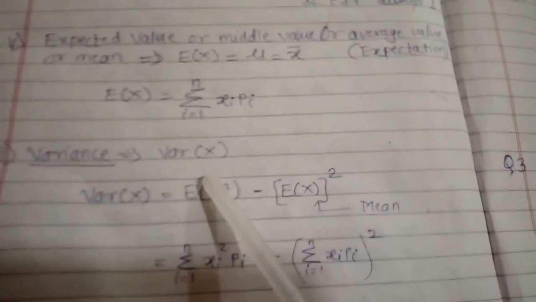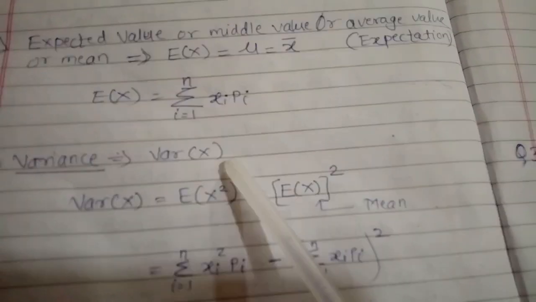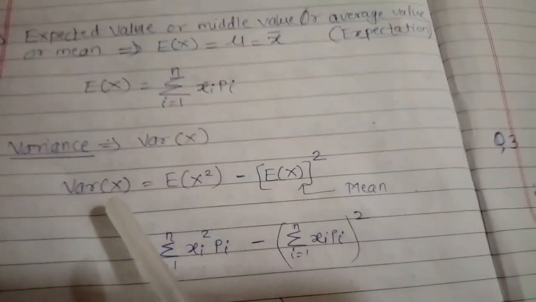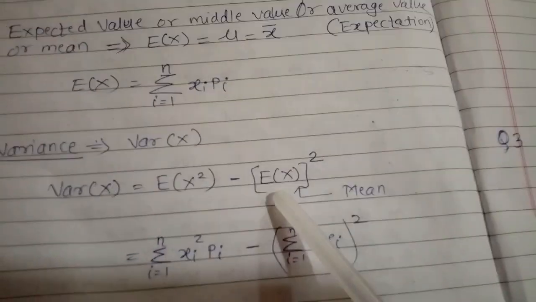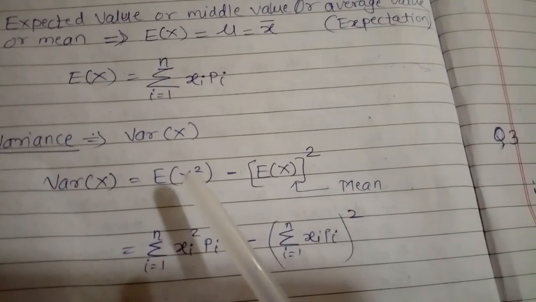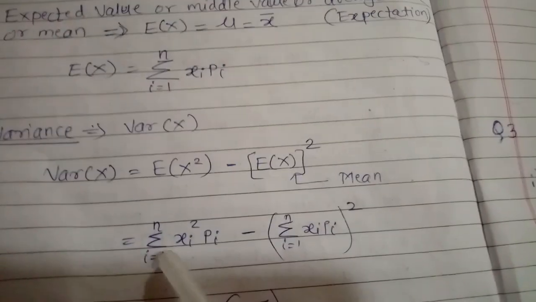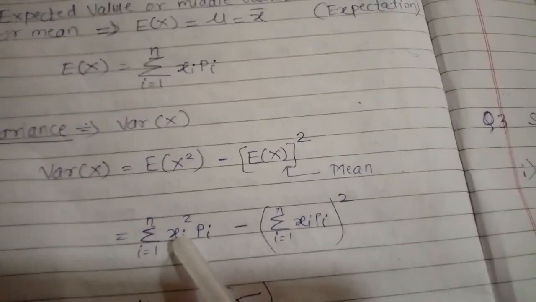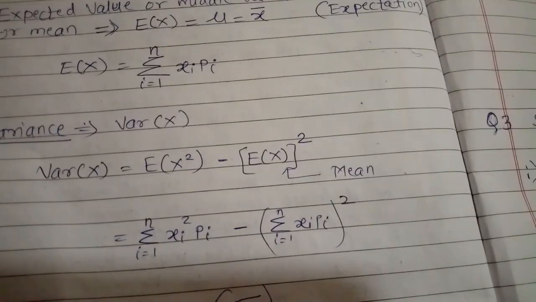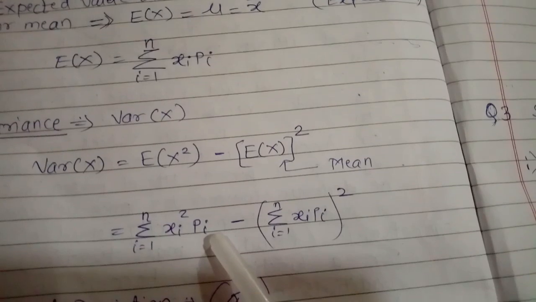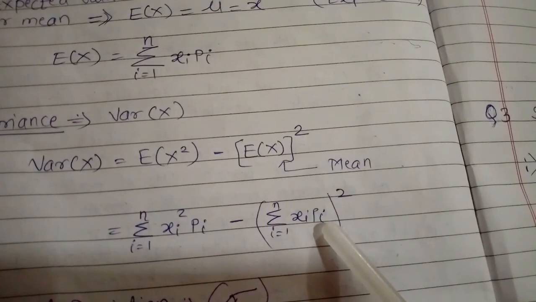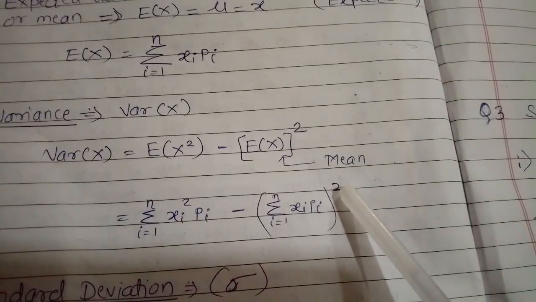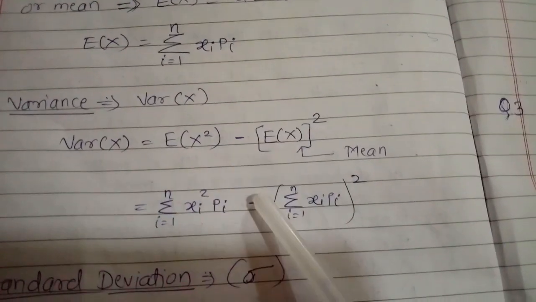Next one is the variance, which is denoted by VAR in bracket x. The formula for finding the variance of x is E of x square minus E of x whole square, where E of x is the mean or expected value. Here E of x square is given by summation of xi square into pi, since the term x is squared. And the formula for E of x is summation of xi into pi, in bracket, square. So this is all about the formula for variance.